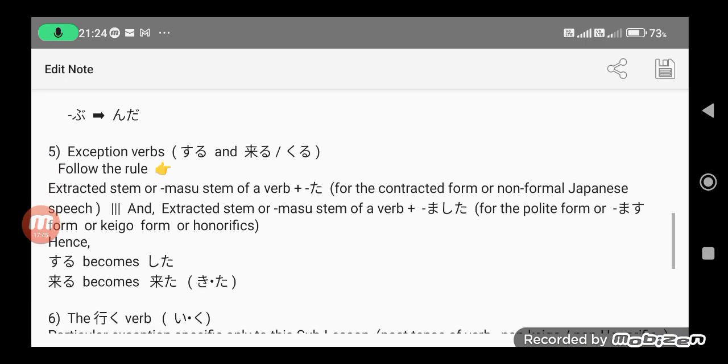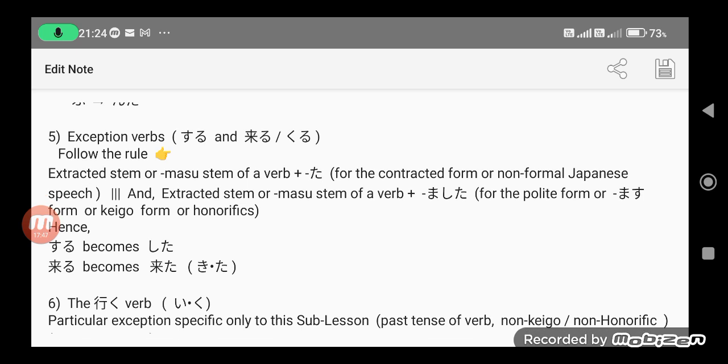So continuing, and now the fifth group is the exception verbs. What are the exception verbs? Suru and kuru. Suru meaning to do, kuru meaning to come. We can follow the rule here.